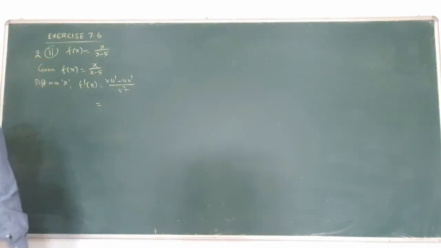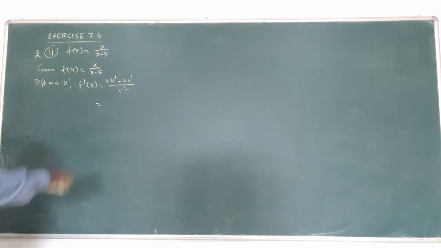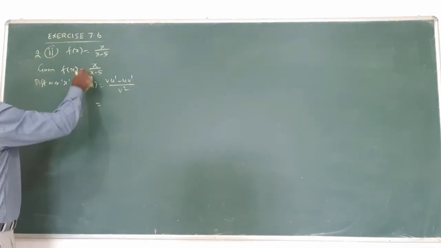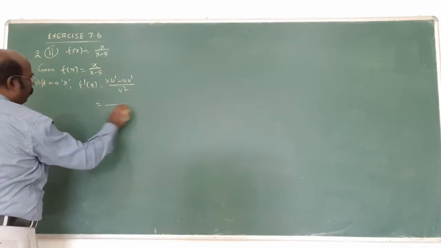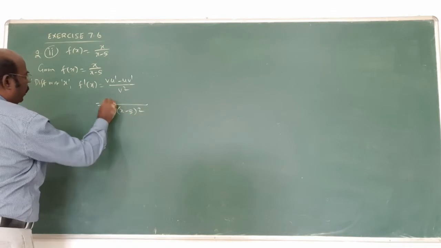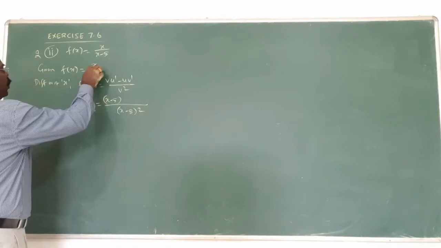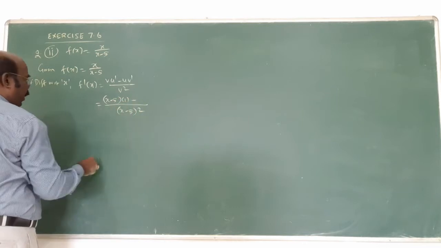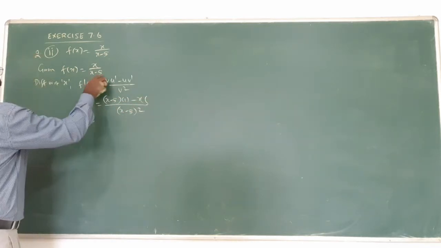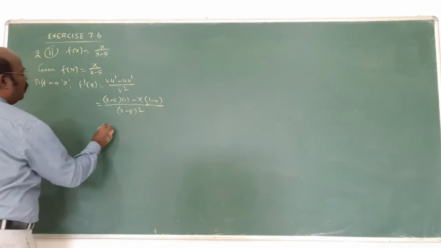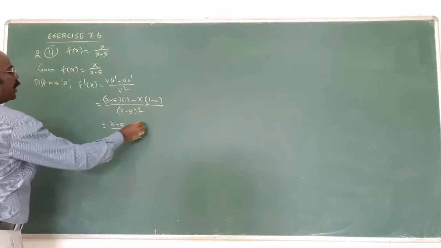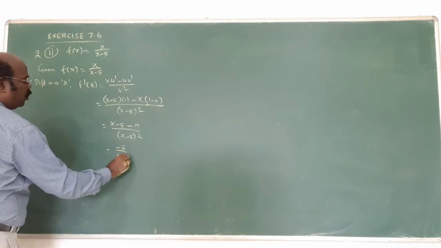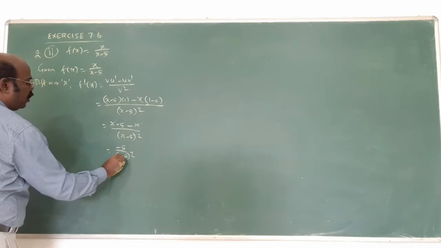Now second solution, f of x equal to x divided by x minus 5. Numerator divided by denominator, that's why we use the quotient formula. Denominator times derivative of numerator minus numerator times derivative of denominator, divided by denominator square: x minus 5 into 1 minus x into 1, divided by x minus 5 whole square. This cancels: minus 5 by x minus 5 whole square. This is called the first derivative. Am I right?